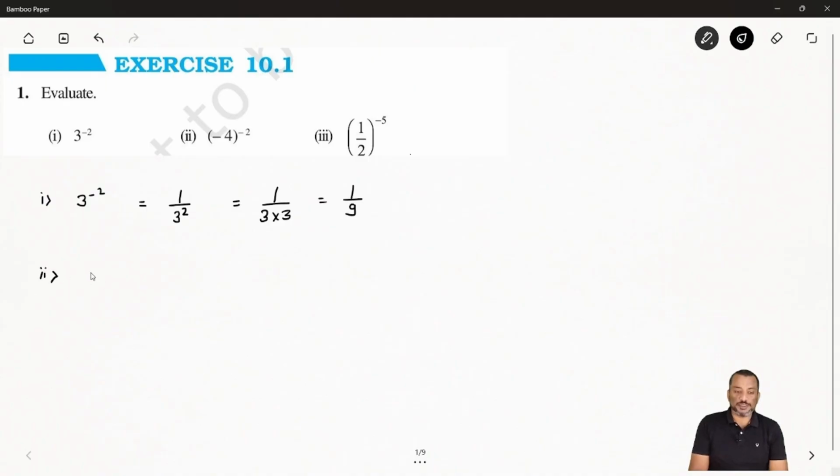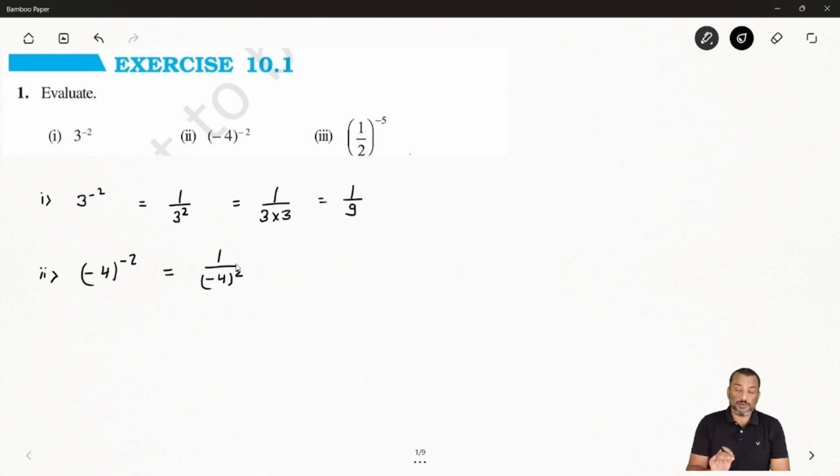Now let's see the second question. It says minus 4 whole to the exponent minus 2, meaning the power is minus 2. So how can you deal with it? First we bring this negative power into the denominator, so you will get minus 4 whole to the power 2. I told you previously in our video that for a negative number, whether the power is even or odd decides the result.